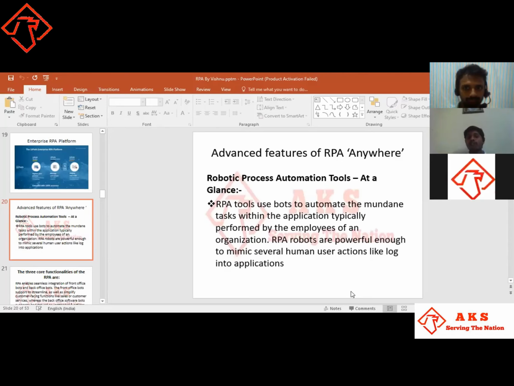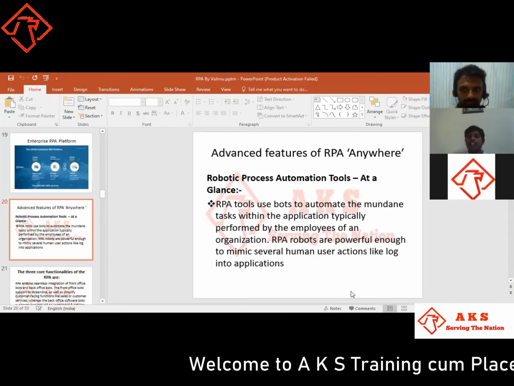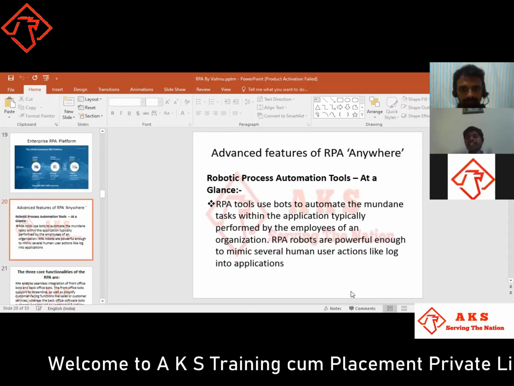It's the use of bots to automate mundane tasks within applications. Now, suppose I have given you work to clean a whole machine within 1 day. Is it possible to clean it in 1 day? No, it's not possible for a person. A machine can do that process within 1 day, but a man cannot.